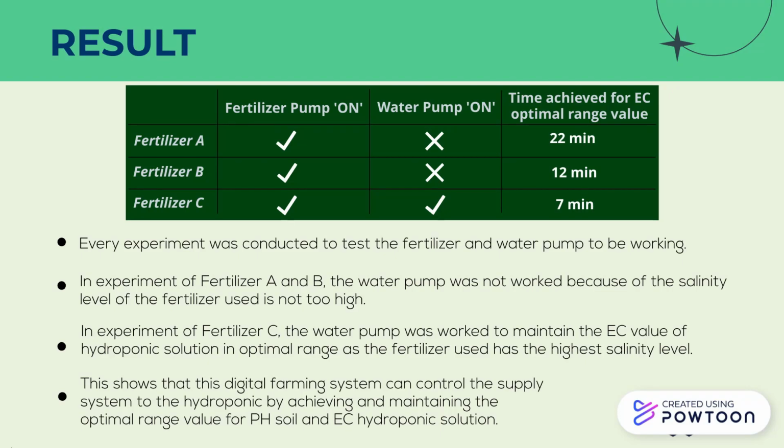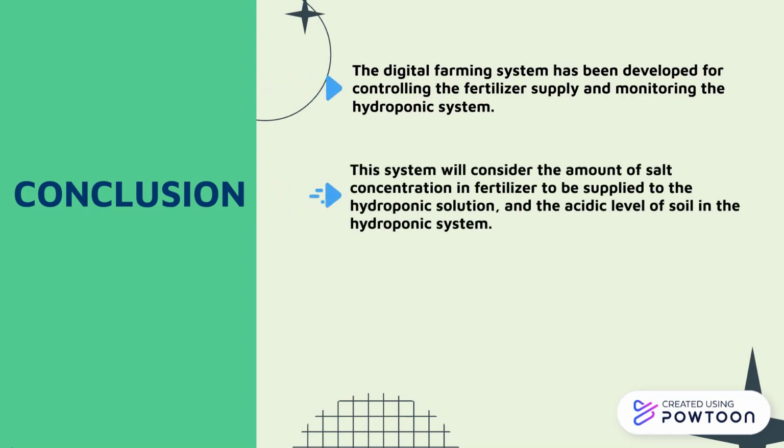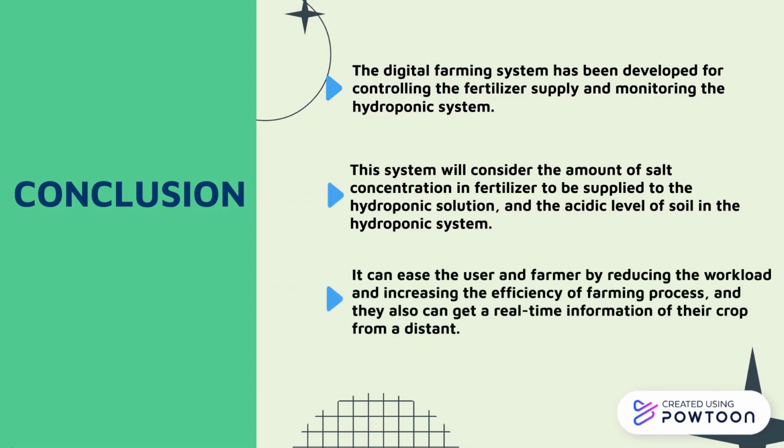This shows that this digital farming system can control the supply system to the hydroponic by achieving and maintaining the optimal range value. As a conclusion, the digital farming system is for controlling the fertilizer supply and monitoring the hydroponic system. This system will consider the amount of salt concentration in fertilizer to be supplied to the hydroponic solution, and the acidic level of soil in the hydroponic system.